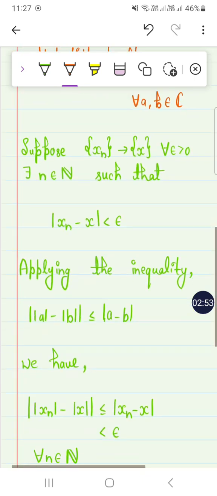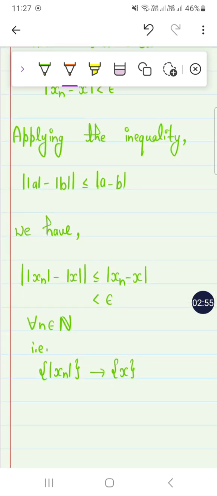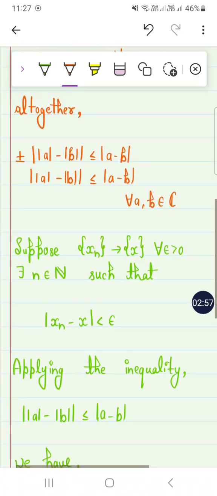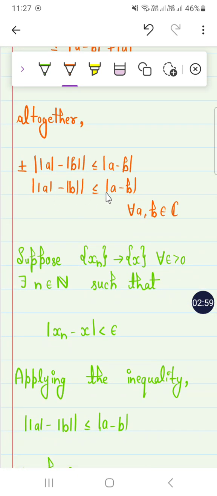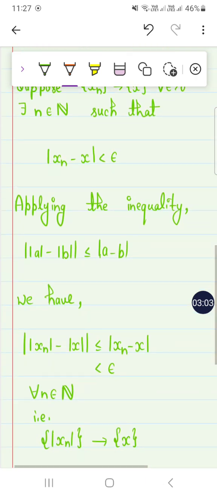Now applying the inequality which we have proved, this will give mod of xn minus mod of x, which is less than or equal to mod of xn minus x, right?